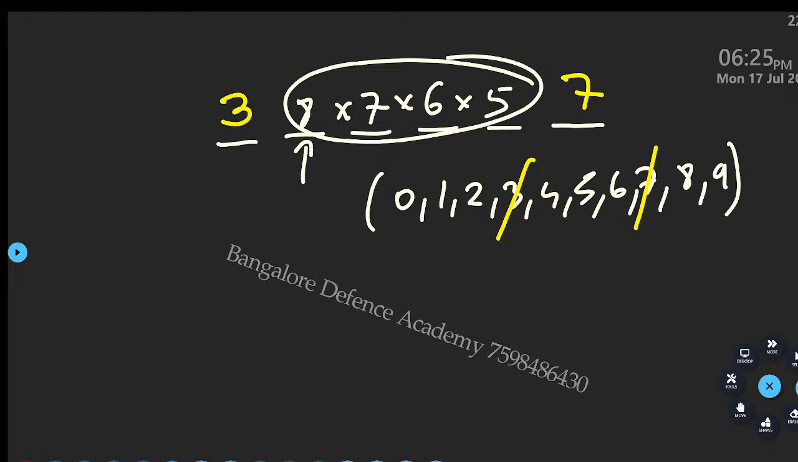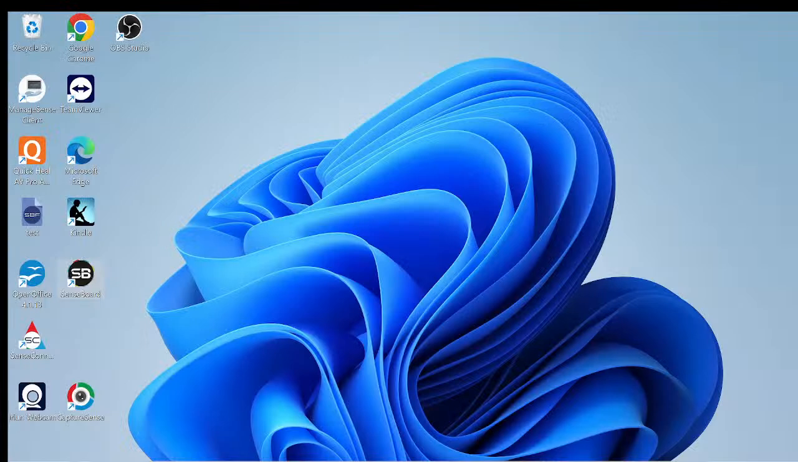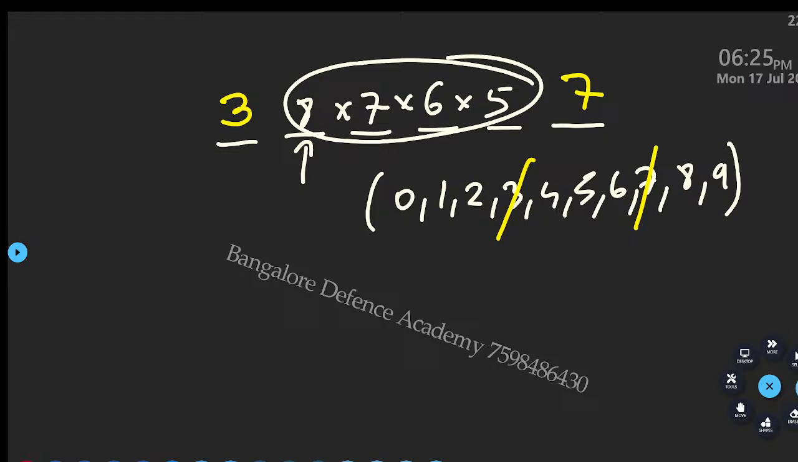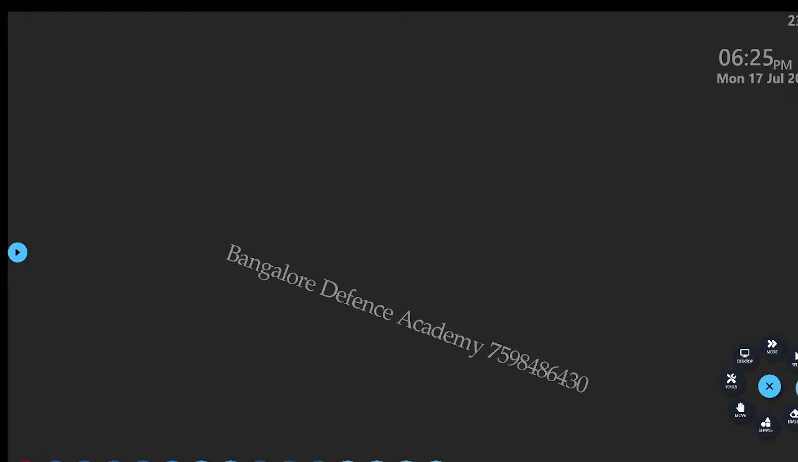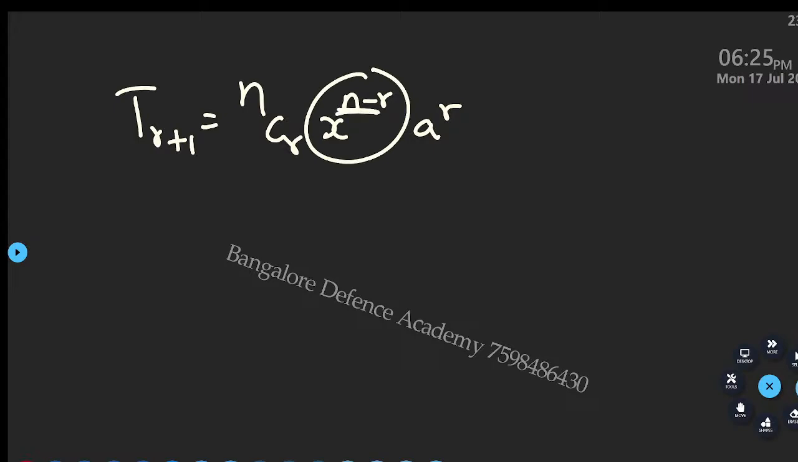See, independent of these values and all, what you should do, what is a term here? Tr plus 1. This is nCr x to the power of n minus r a to the power of r. So independent of x term, this you have to focus on, n minus r. N minus r you take as 0. So from here you have to find the value of r. That term is independent of this x value.